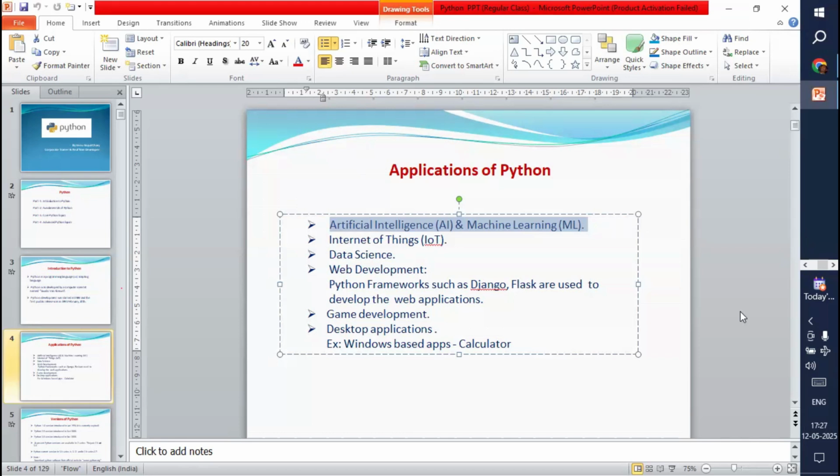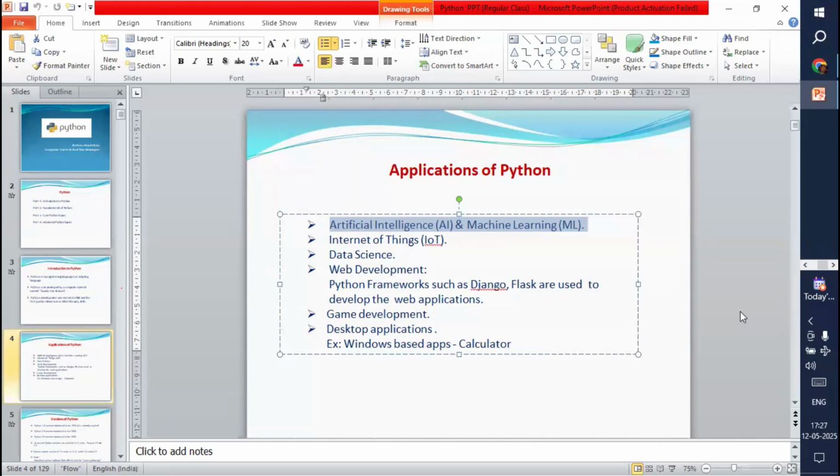Right now also, almost 60 to 70% of apps include AI and ML. But tomorrow, after 2 years, in every application you can see this AI and ML. That much it is very important. So in this AI and ML, we are going to use Python.